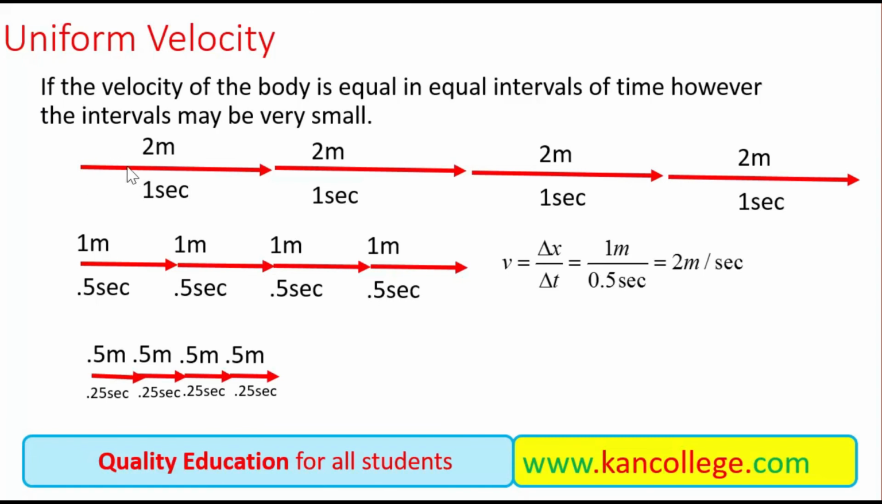If the body is covering equal displacement in equal interval of time, but on decreasing the interval of time, the distance becomes variable at different distances, then we say that the body is not moving with the uniform velocity.